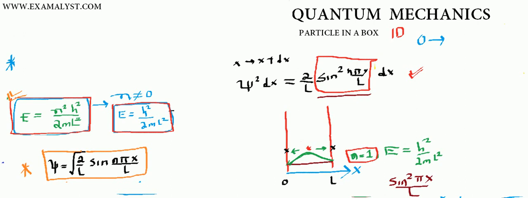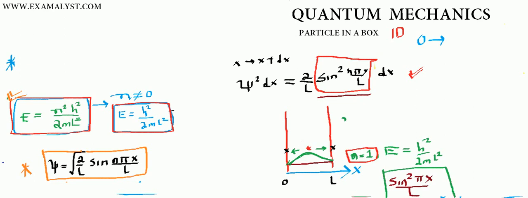Why does the electron spend most of the time at the center of the box? No reason, but quantum mechanics is saying that most of the time the electron is going to spend at the center of the box. Now who says that? The Schrodinger equation is saying that. How is it saying that? Through this particular wave function that you found and the probability. But the craziness does not end here.